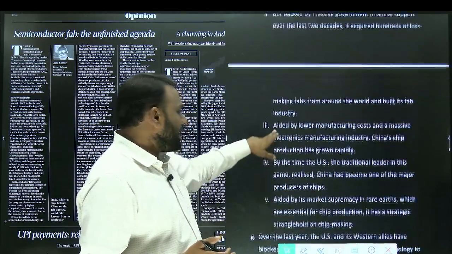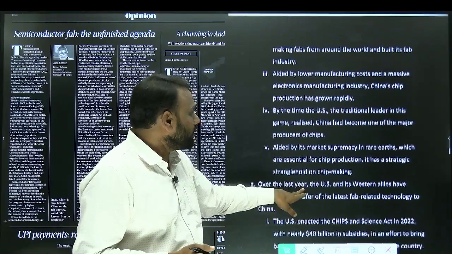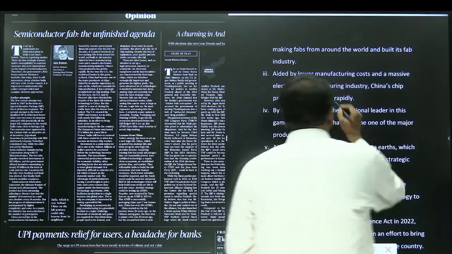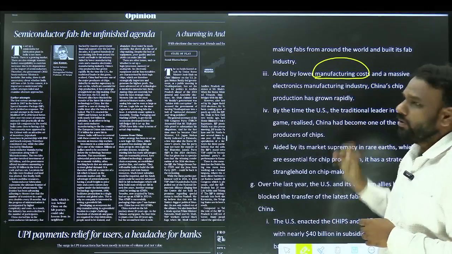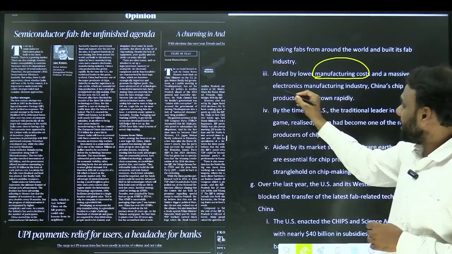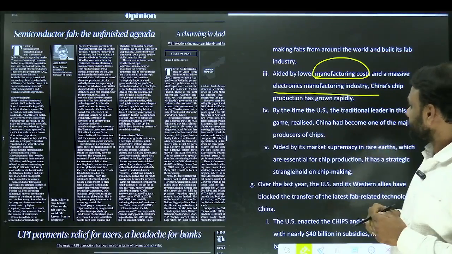Apart from that, they were also aided by lower manufacturing costs. Compared to other countries, the manufacturing cost in China is lower. Why? Because the manpower is available at a cheaper rate, and there is a massive electronics manufacturing industry.